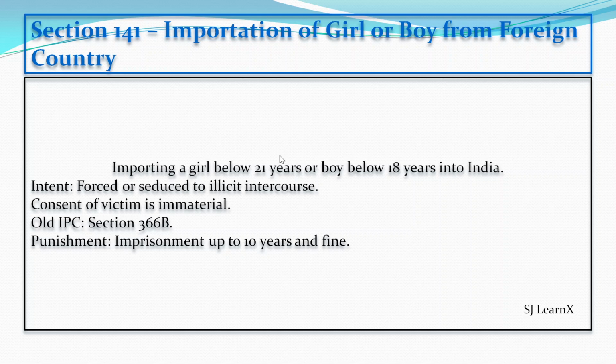Example: a person brings a 17-year-old boy from a neighboring country into India to be used in a prostitution racket. Even if the boy agrees or is promised money, consent does not matter. The important point here is that the offense depends on intention, not on whether exploitation has already happened. The old IPC section for this was 366B. Punishment for this is imprisonment up to 10 years along with a fine.